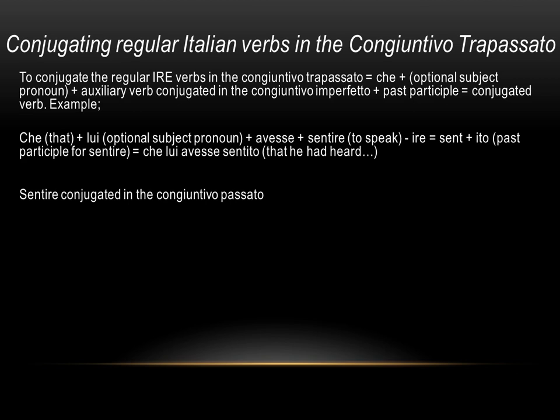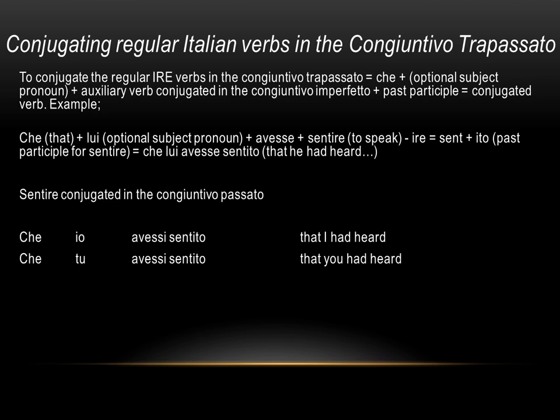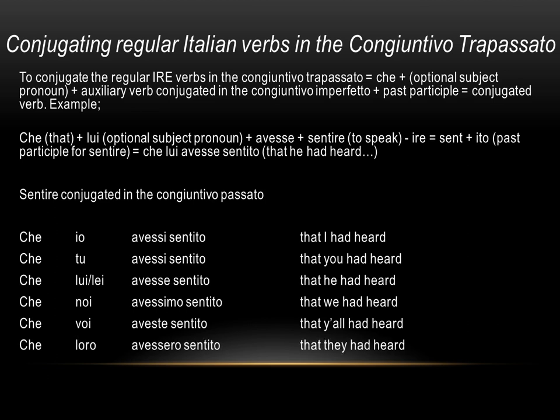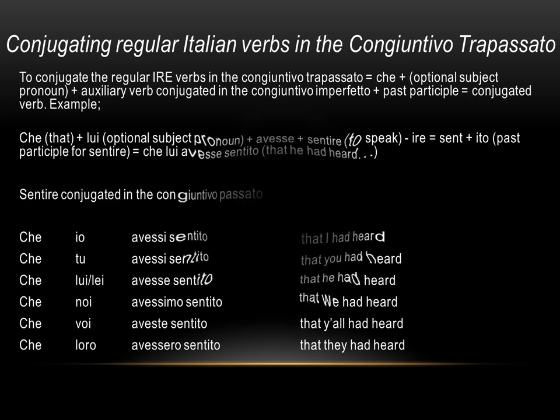Sentire conjugated in the congiuntivo trapassato. Che io avessi sentito, that I had heard. Che tu avessi sentito, that you had heard. Che lui, lei avesse sentito, that he or she had heard. Che noi avessimo sentito, that we had heard. Che voi aveste sentito, that y'all had heard. Che loro avessero sentito, that they had heard.